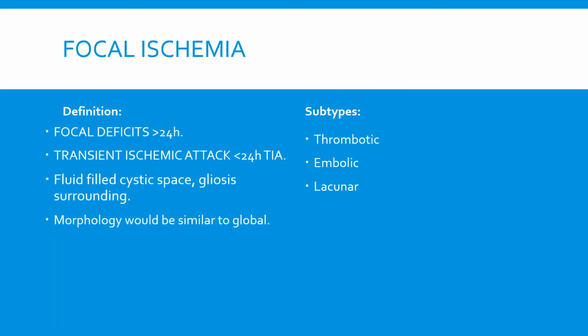Now, with focal ischemia as opposed to global cerebral ischemia, the whole brain is not affected, but in fact just specific foci or even just one specific region. In focal ischemia, I would like to note that this occurs after 24 hours, but if it is less than 24 hours, we don't call this focal ischemia, but instead we call it a transient ischemic attack. The result would be fluid-filled cystic spaces with gliosis surrounding, and the morphology would be similar, of course, to global. Subtypes of focal ischemia include thrombotic, embolic, and lacunar.